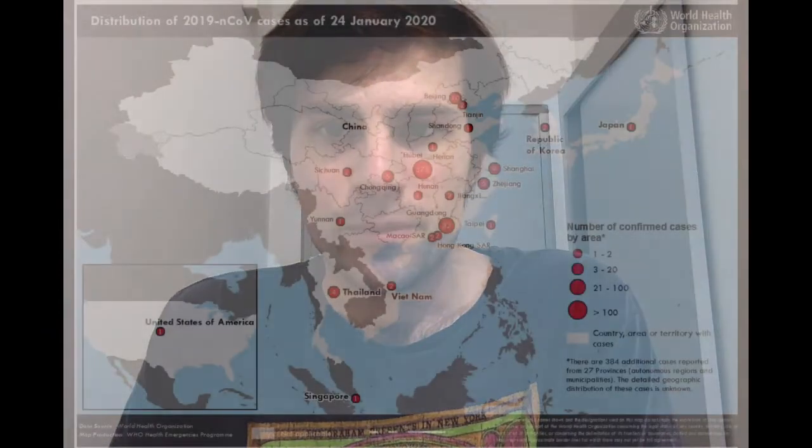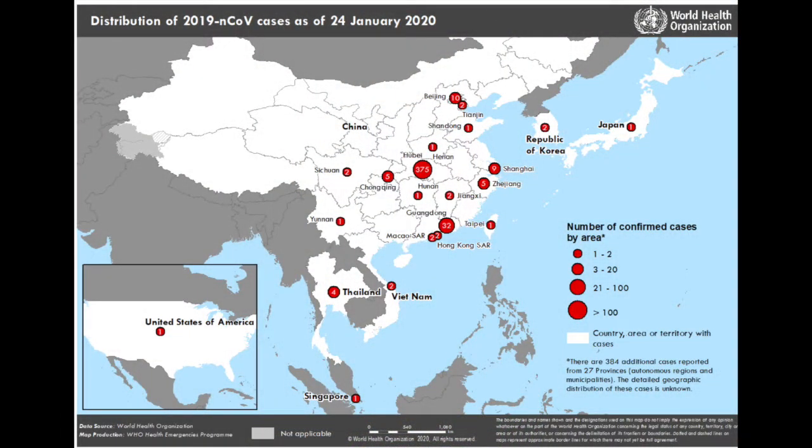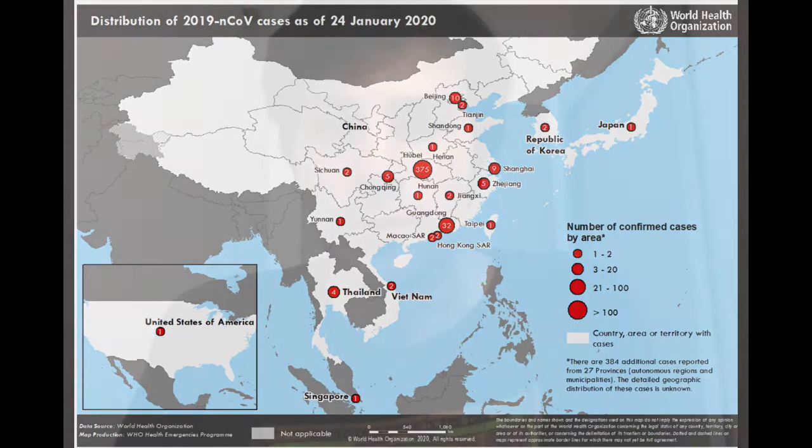And here you have a map from the fourth report, and you can see that again we have some places where we didn't see cases previously. We have Vietnam here, we have Singapore that have confirmed cases. So moving on to the fifth report.